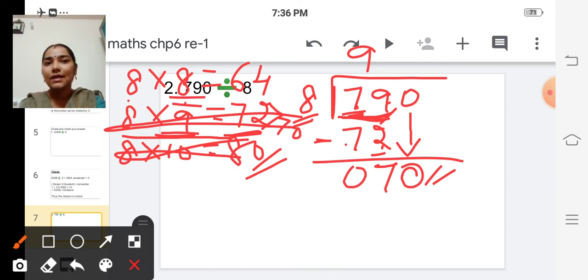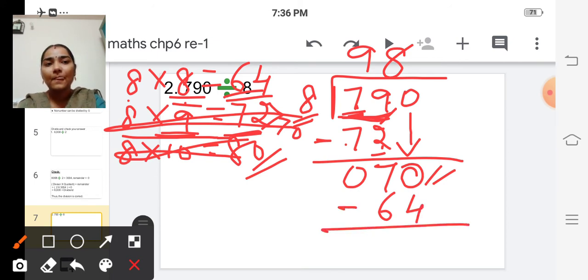Now we'll take 8 times. 8 8s are 64. So write that 8 here and 64 here. Subtract 70 minus 64. Here 0 minus 4, so we have to borrow. So this becomes 6 and this becomes 10. 10 minus 4 is 6.